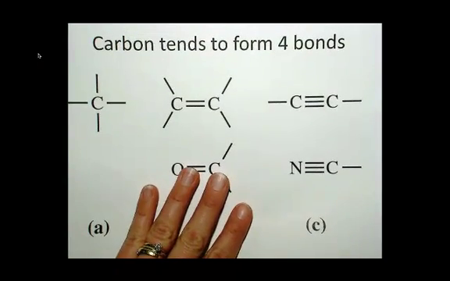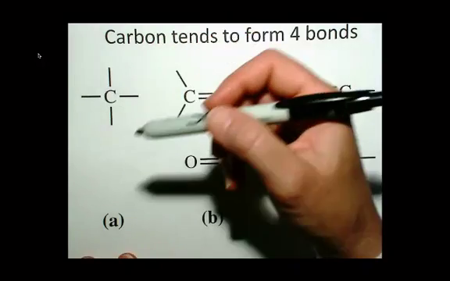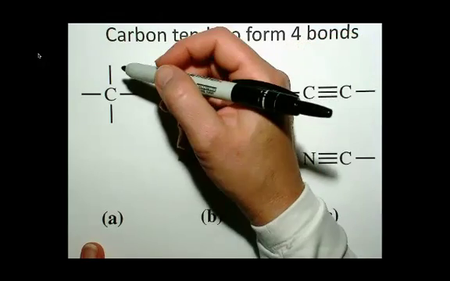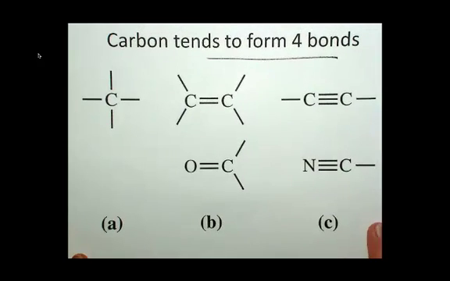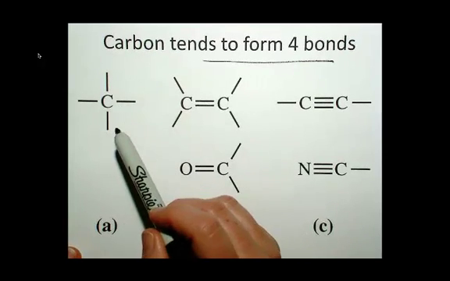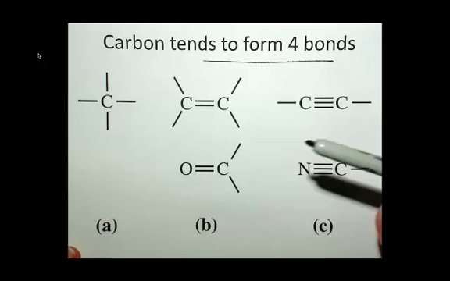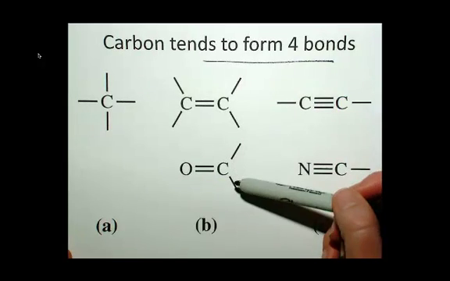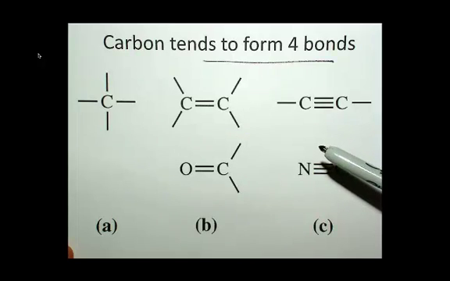And I mentioned before that in an alkane, the carbon is saturated: all the bonds that can have hydrogen on them have hydrogen on them. As it turns out, carbon tends to form 4 bonds, and that helps us interpret different structures, like the line structure, which I'm going to show you next. If you know that carbon always has 4 bonds, it can have 4 single bonds, or 2 single bonds and a double bond to another carbon, or 2 single bonds to different things and then a double bond to an oxygen. These are very common ways to find carbon in organic molecules.